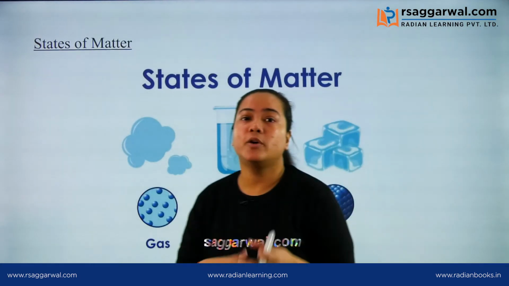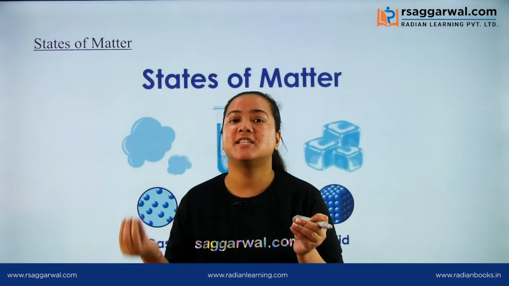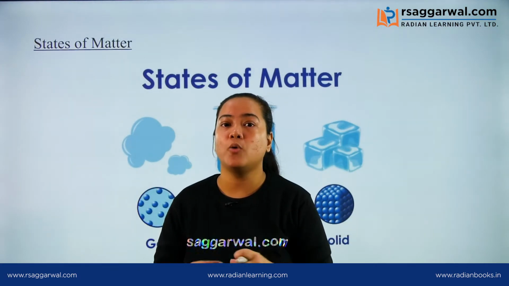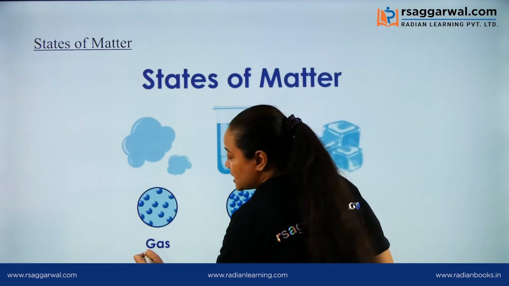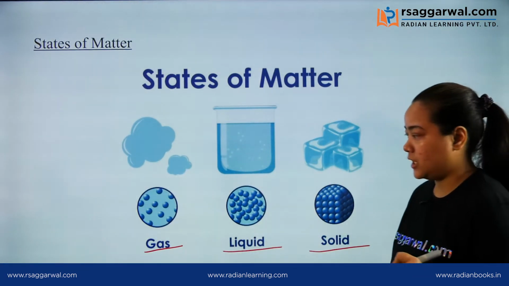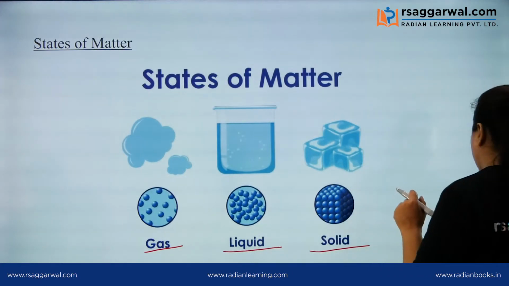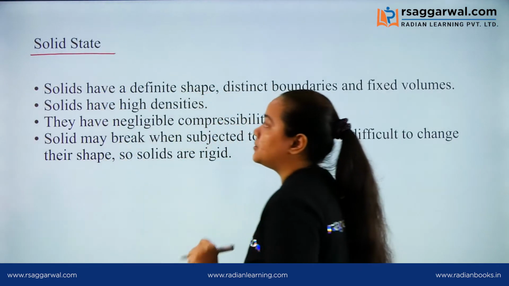Okay, now we are going to discuss that our matter exists in different states. So we are going to discuss the different states of matter. We have 3 basic states of matter: gaseous state, liquid state and solid state. Let's discuss them one by one. So the first one is solid state.